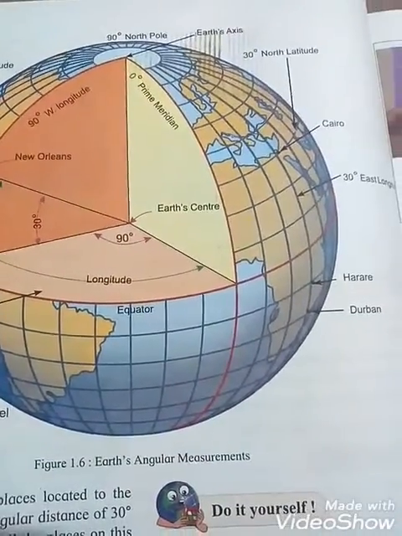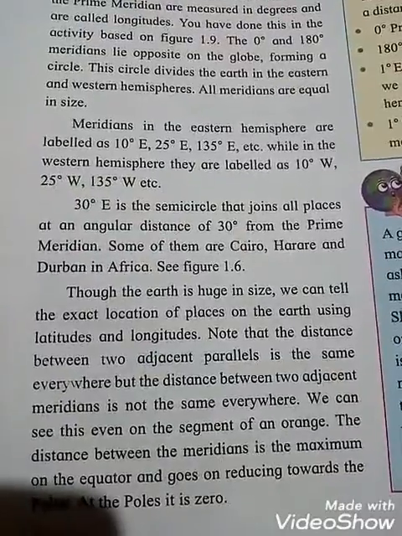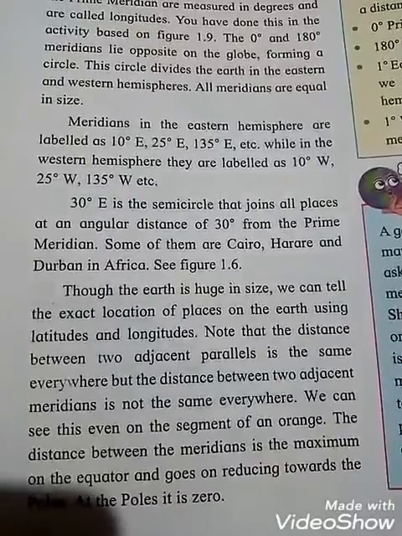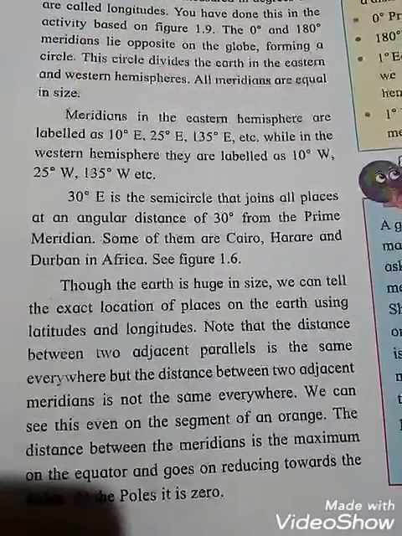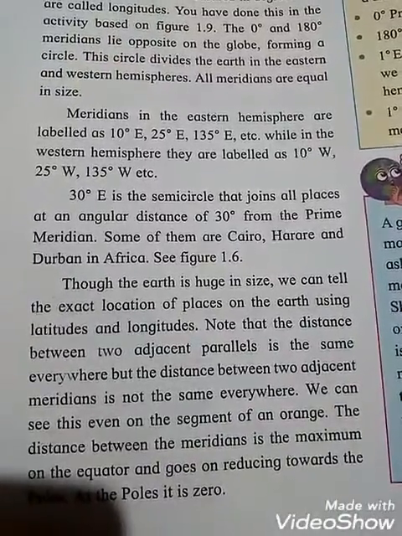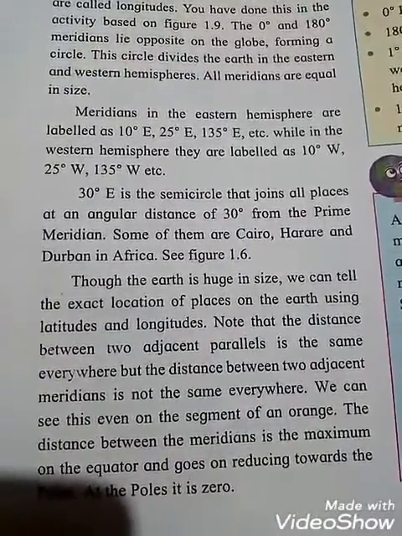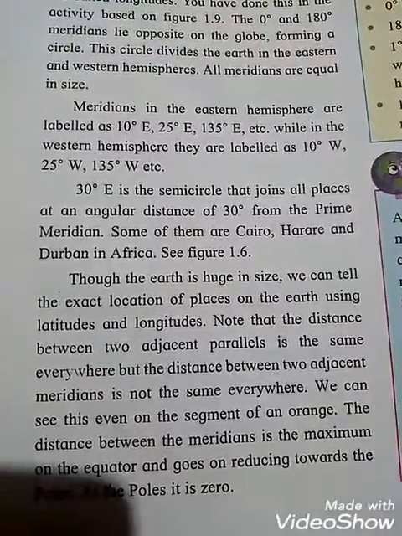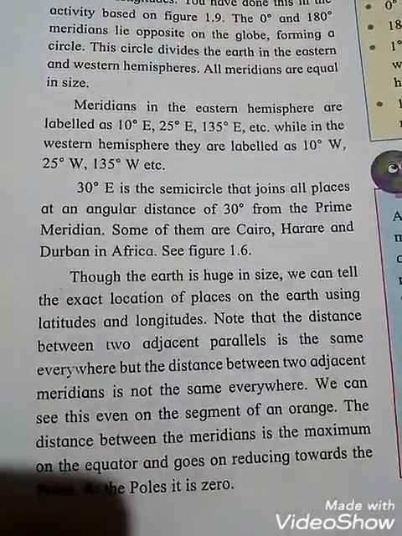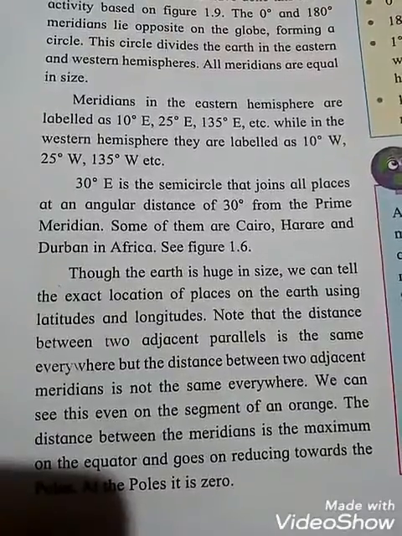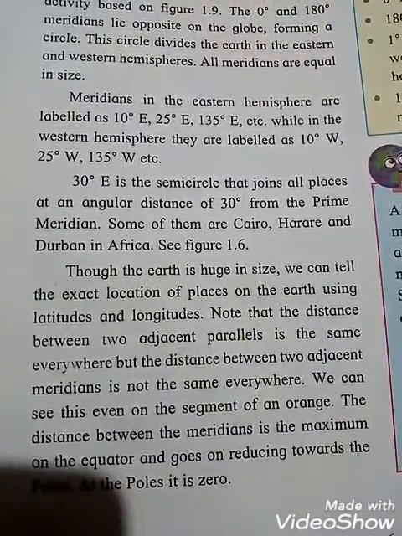Though the earth is huge in size, see students, we can tell the exact location of a place on the earth using latitudes and longitudes. Note that the distance between two adjacent parallels is the same everywhere, but the distance between two adjacent meridians is not the same everywhere.